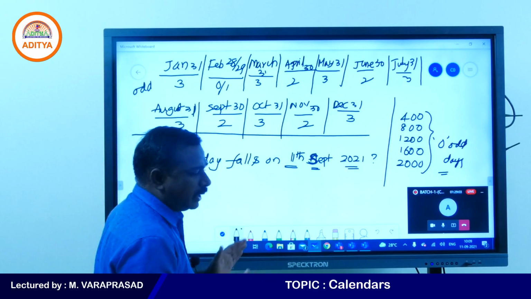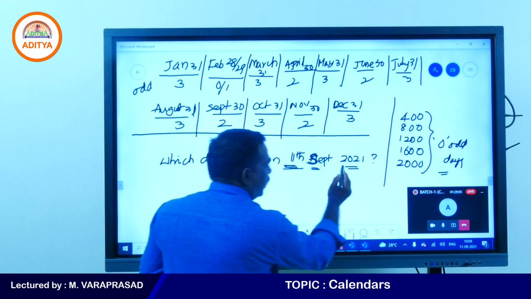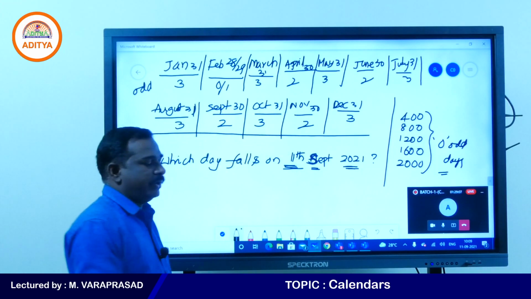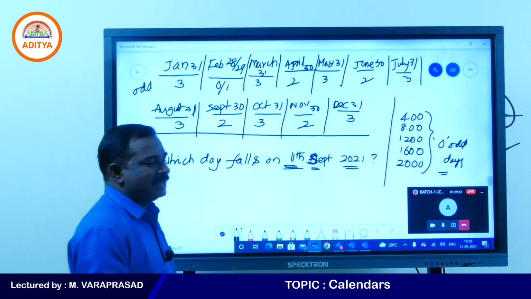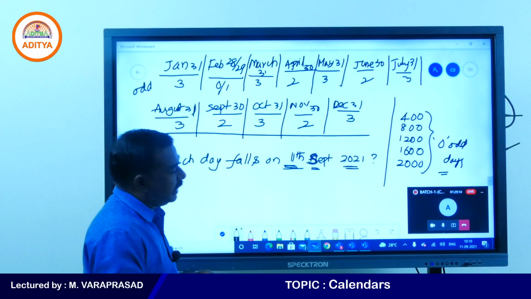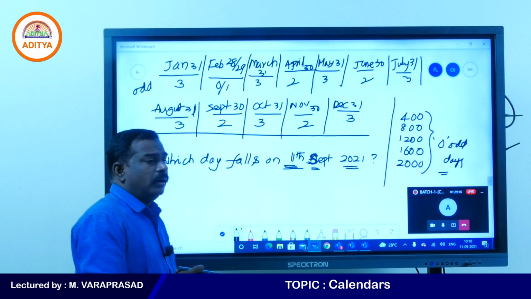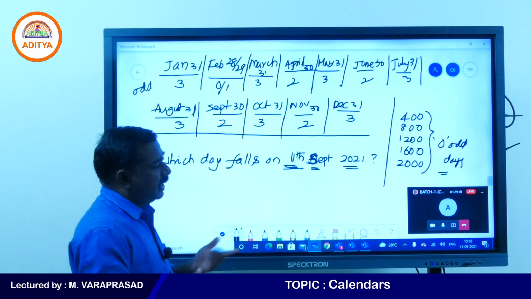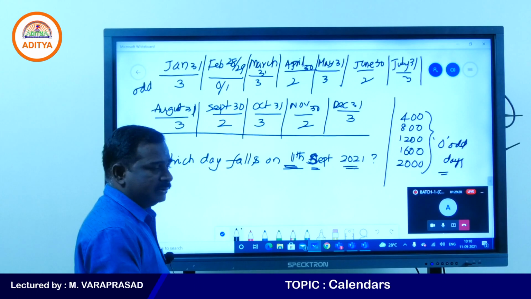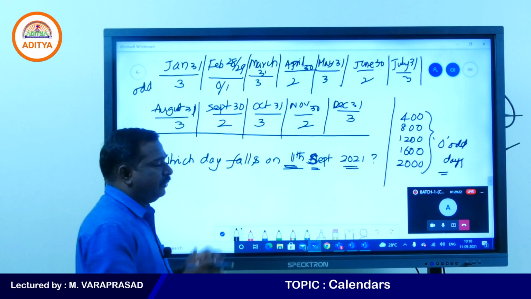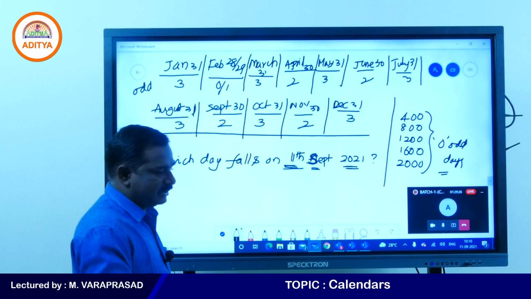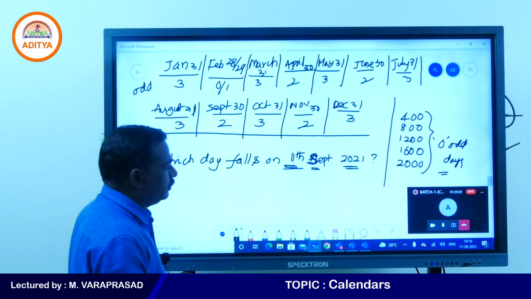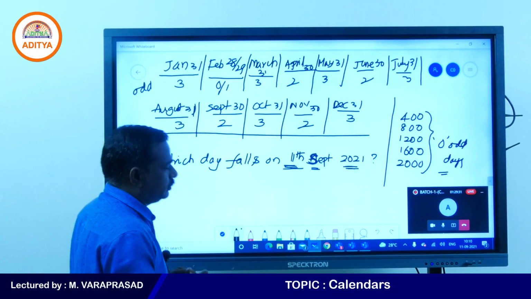Now see how to prove that 11th September 2021 is a Saturday. Today is a Saturday, we know it. How to prove it? So many ways will be there. Somebody will say some logic, somebody will say year wise, month wise and century wise, but the original process, if you learn, will take less than 30 seconds. It will give a good answer to you, you won't get any doubt.